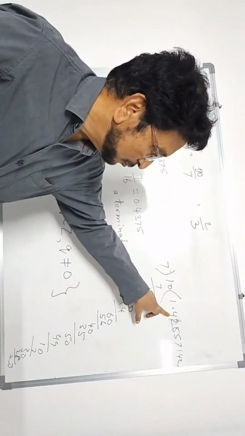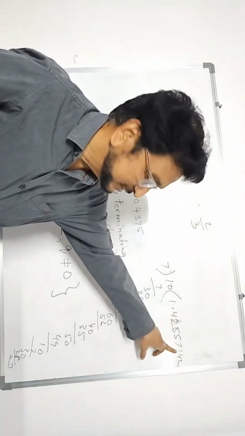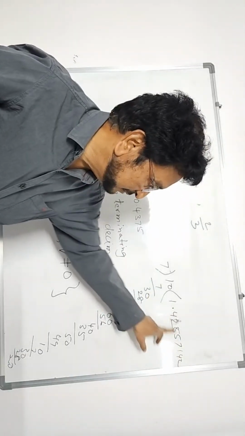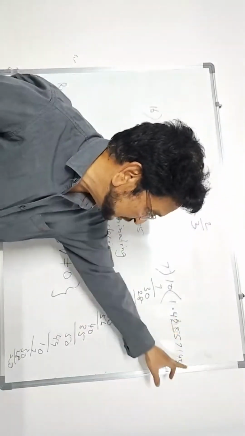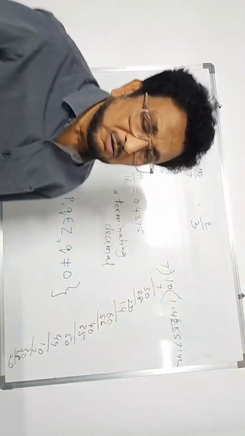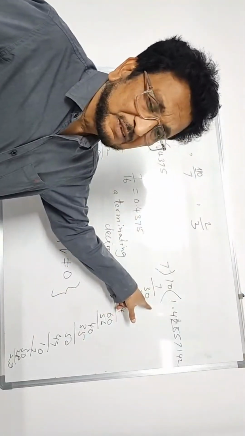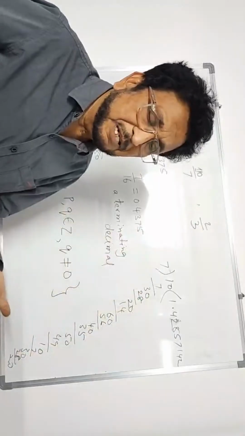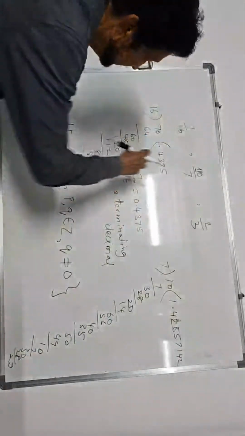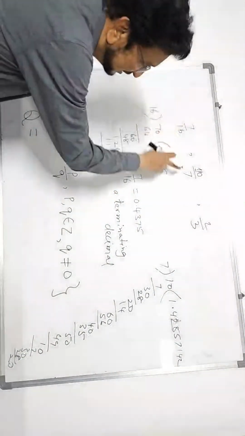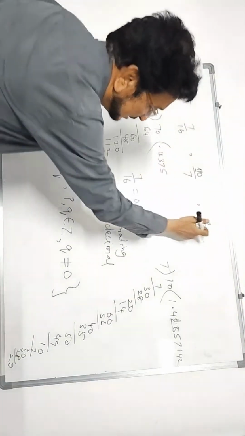See, up to 1, 2, 3, 4, 5, 6 digits, the quotient is different. But after 6 digits, this is repeating. 4 is repeating, 2 is repeating, then it comes 8, then 5, like this. It goes on repeating. This is a non-terminating repeating decimal. Repeating means recurring, you can write. Non-terminating recurring. The first fraction is terminating. This is non-terminating recurring.